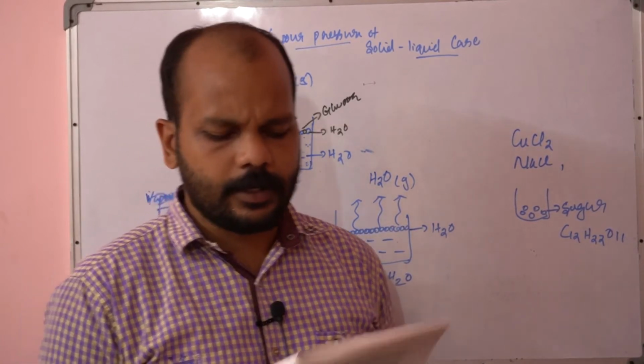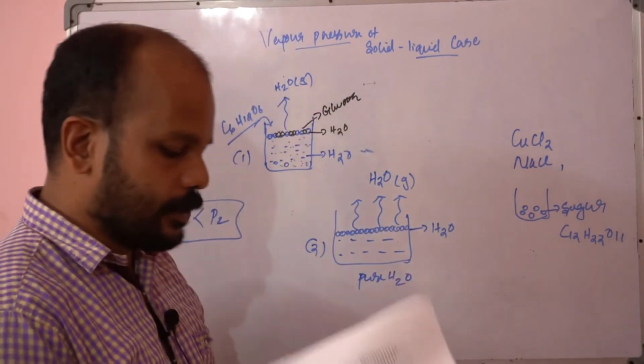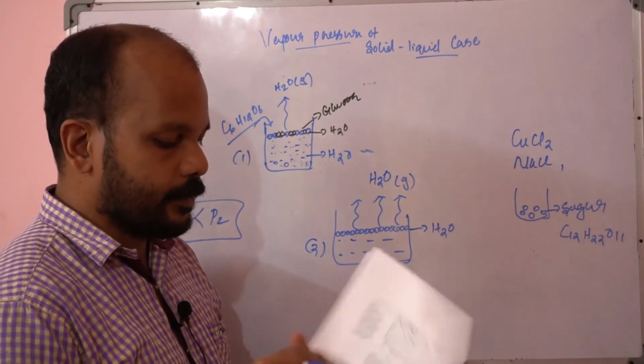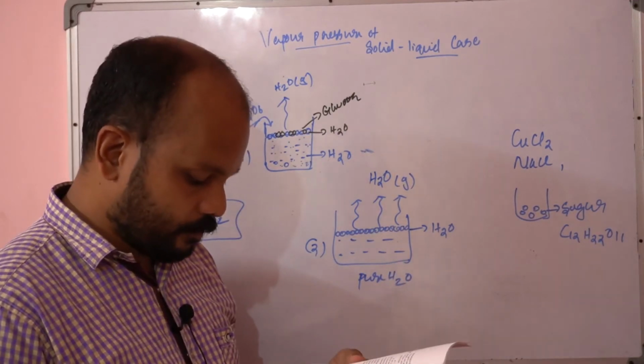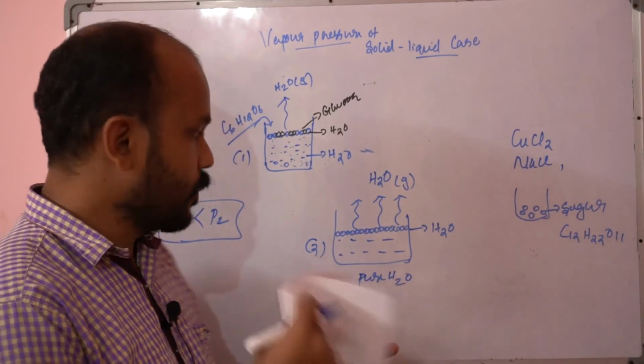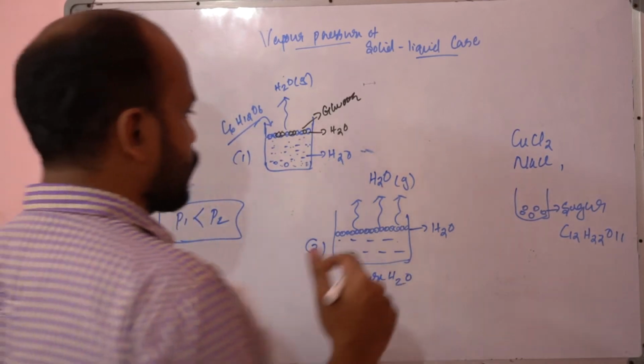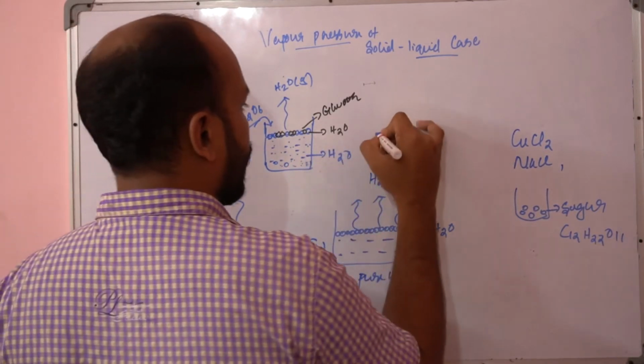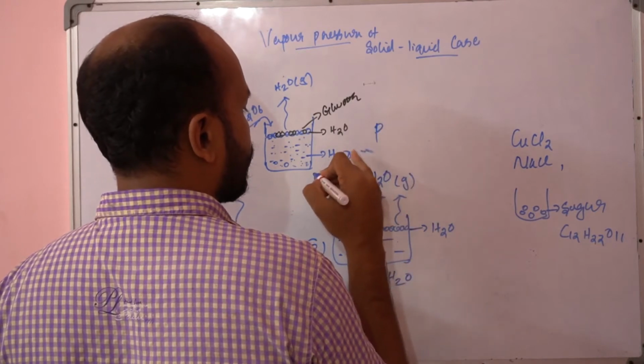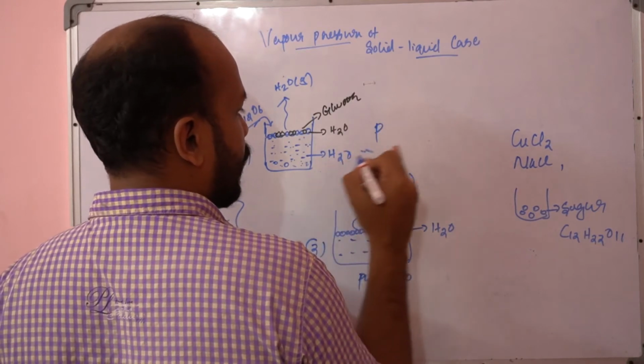Here the vapor pressure is only influenced by the partial pressure of water, right?